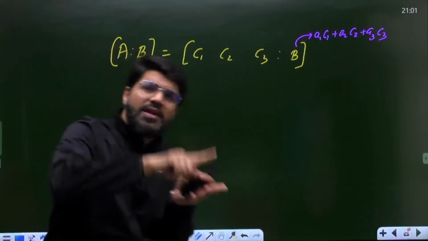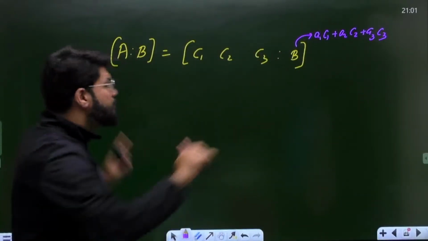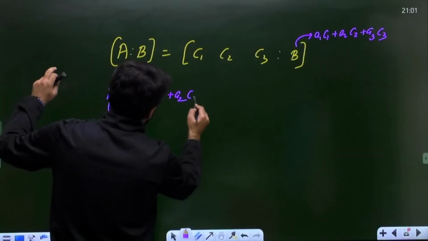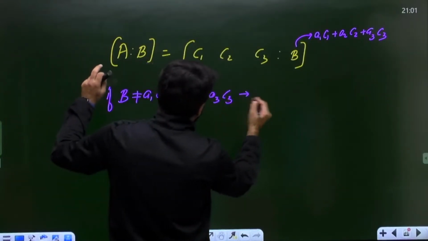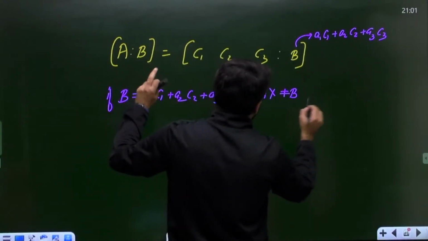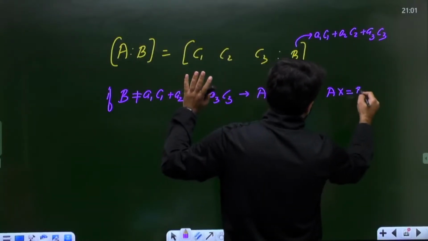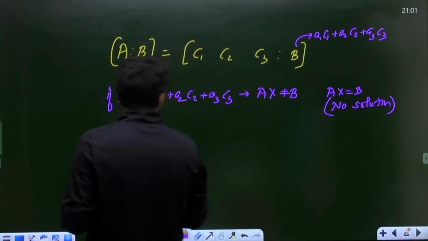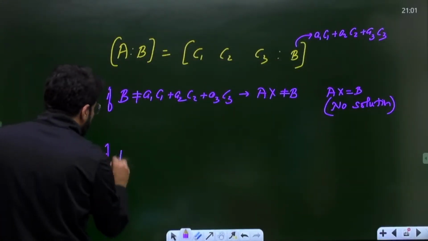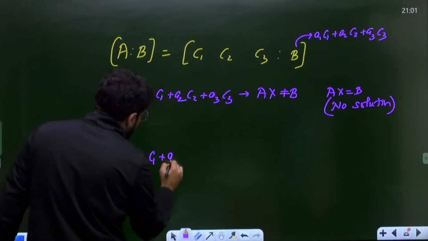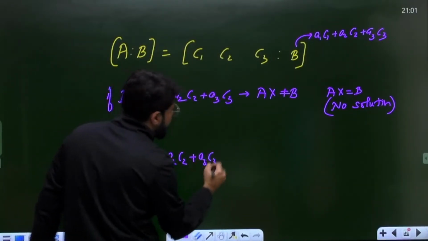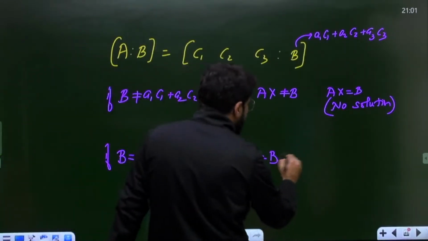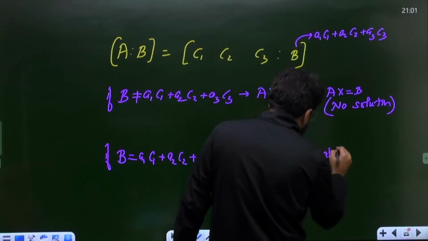That means if B is not equal to this, then the system is not solvable. If B is not equal to a1 C1 plus a2 C2 plus a3 C3, Ax is not equal to B. The system of equations Ax equal to B has no solution because Ax cannot be equal to B. But on the other hand, if B equals a1 C1 plus a2 C2 plus a3 C3, then we can clearly say that Ax equal to B is solvable.